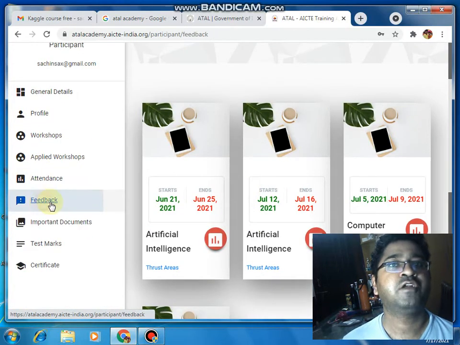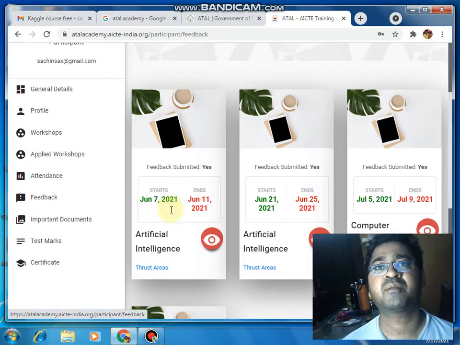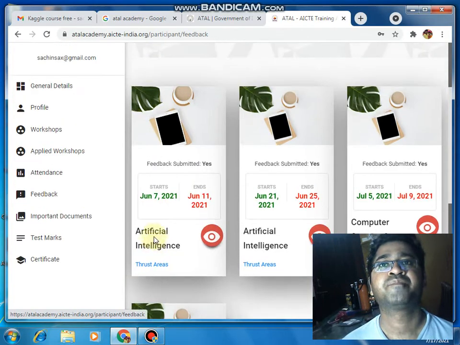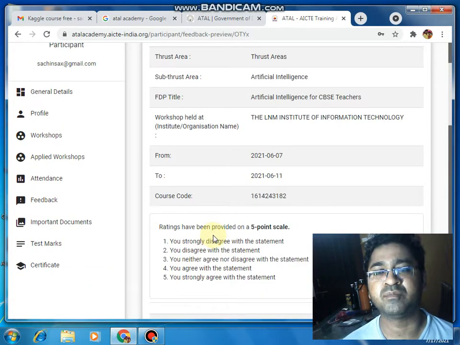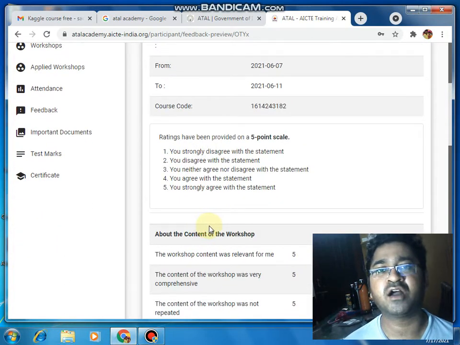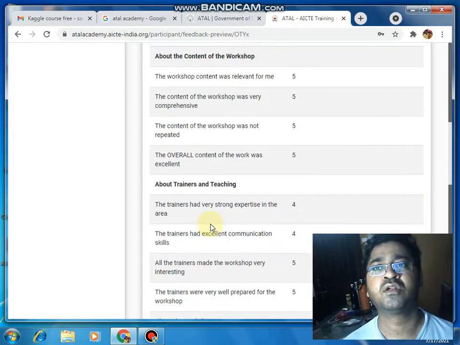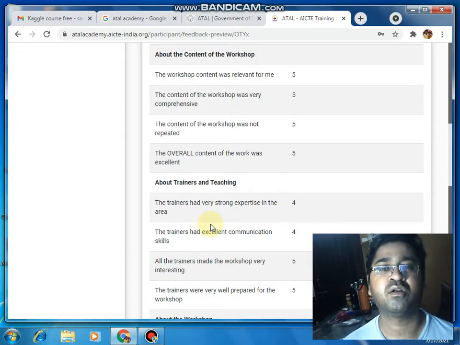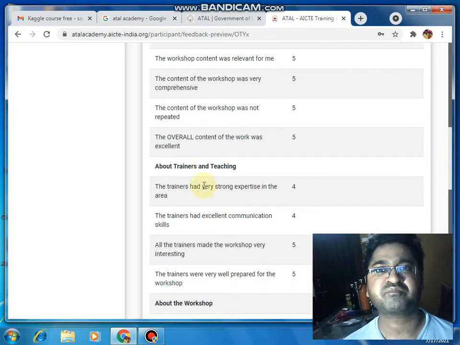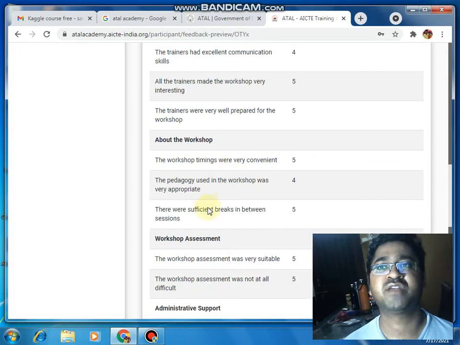Now, the feedback part. In the feedback part, we have the thrust area of artificial intelligence, and the feedback you input at the end of the workshops. The coordinator of the relevant university, IIT Kanpur, IIT Bombay, or IIT Trichy, is going to input your feedback from their own side using a Google Form, covering trainers, teachers, and so on.